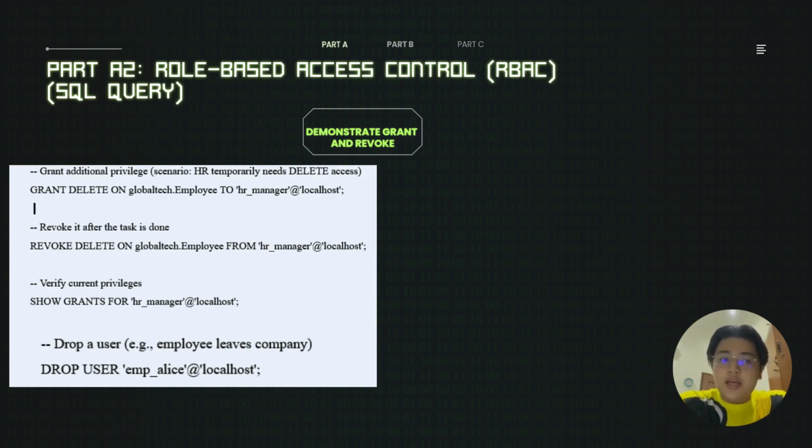And to verify whether the privilege has been removed, the SQL will be show grants for HR manager. And lastly, to drop a user, the query will be drop user, for example, employee Alice. So that's all from me.